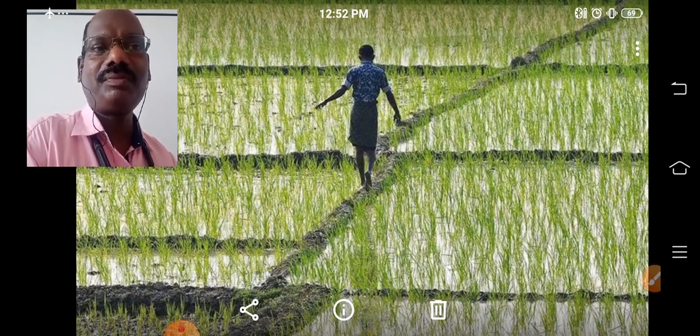We can see here one farmer. He is a rice cultivator. Where there is good rainfall, or the climate is good for growing rice, or the soil is good for growing rice, where there is plain land, the farmers cultivate which crop? Rice crop. So it is a rice field.